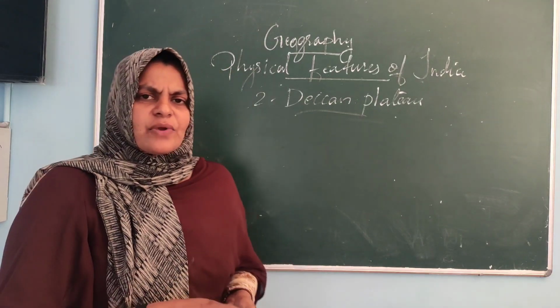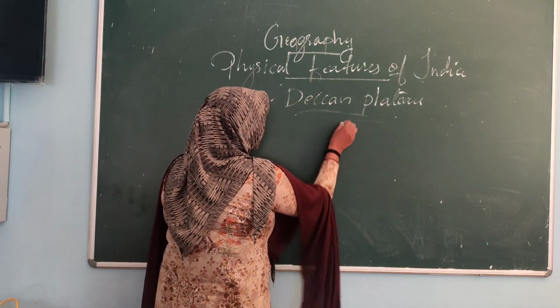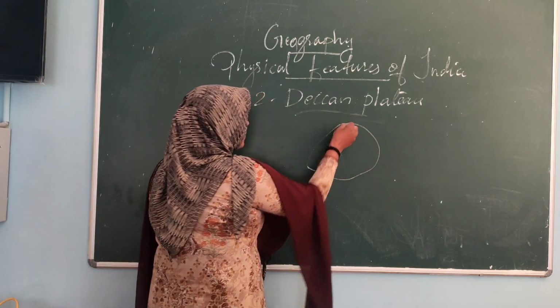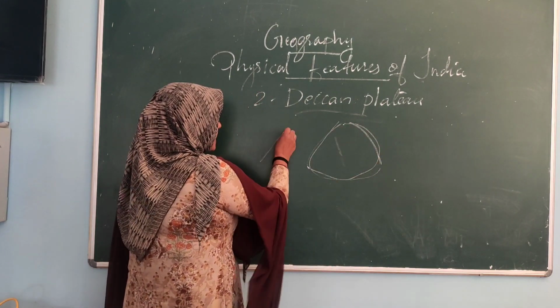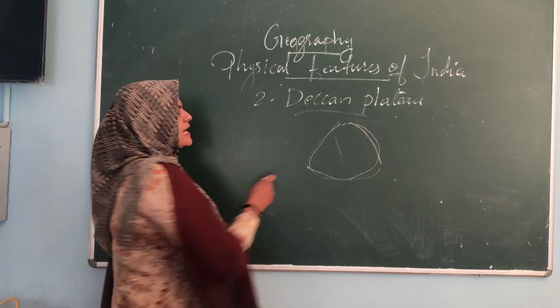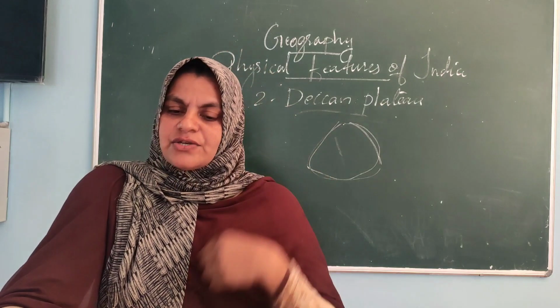What do you mean by triangular? Not exactly, but almost triangular in shape. Not an exact shape, but the Deccan Plateau is almost triangular in shape.